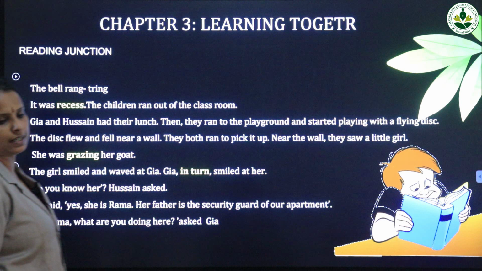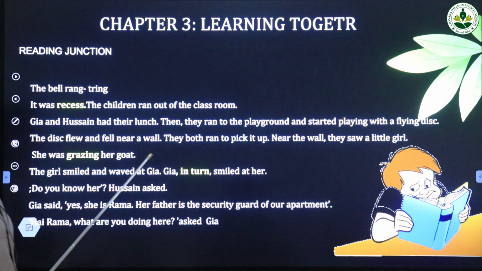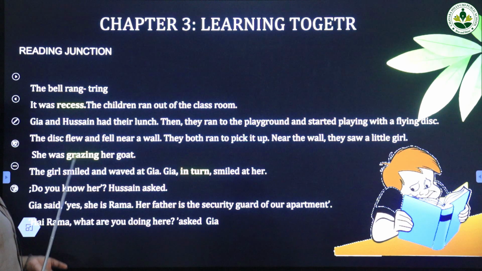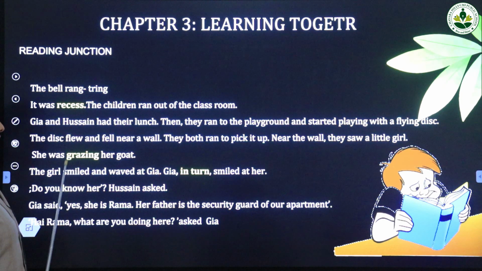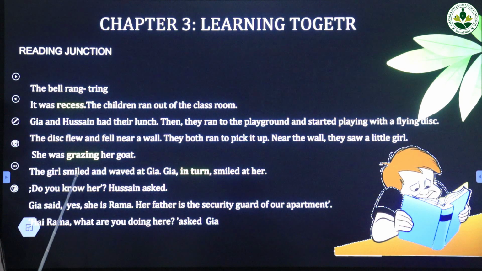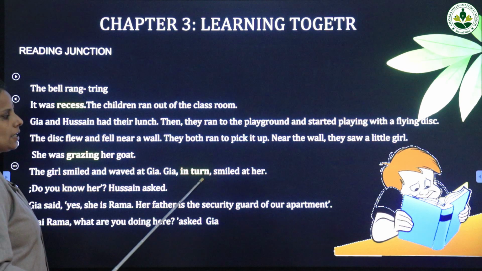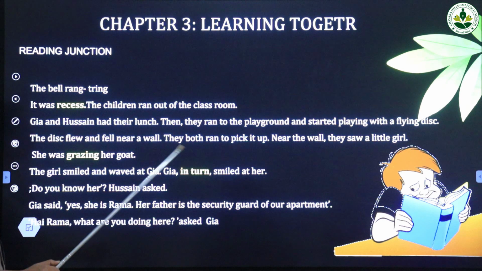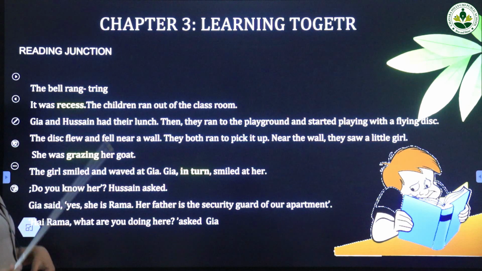Grazing means what? Causing cattle, goats, cows or buffaloes to eat grass. They are eating grass, so we call it grazing. Learn the spelling and also the meaning. The girl smiled and waved at Jia. Jia in turn smiled at her. In turn means as a reply. Because the girl smiled at Jia, Jia smiled at the girl.